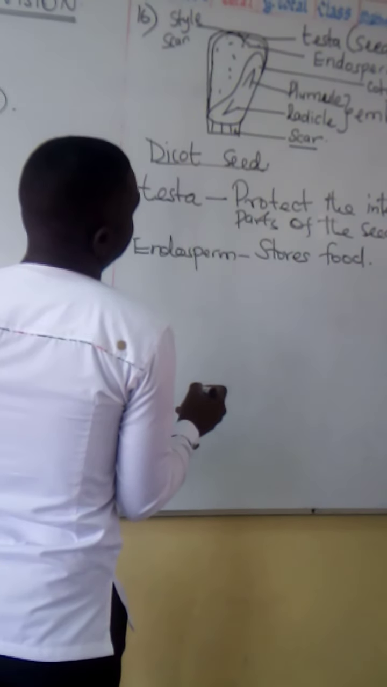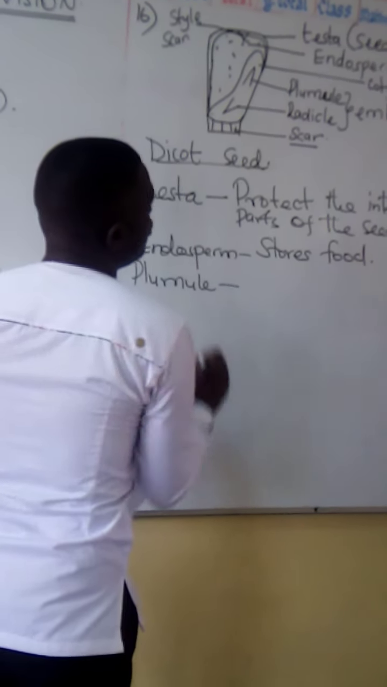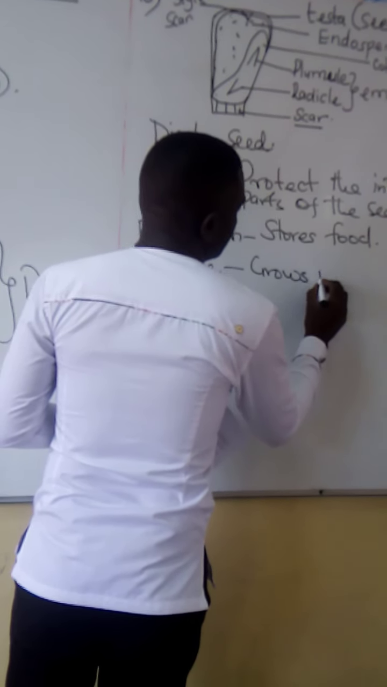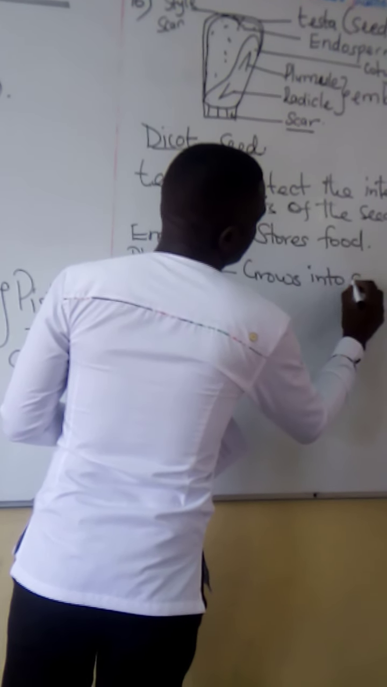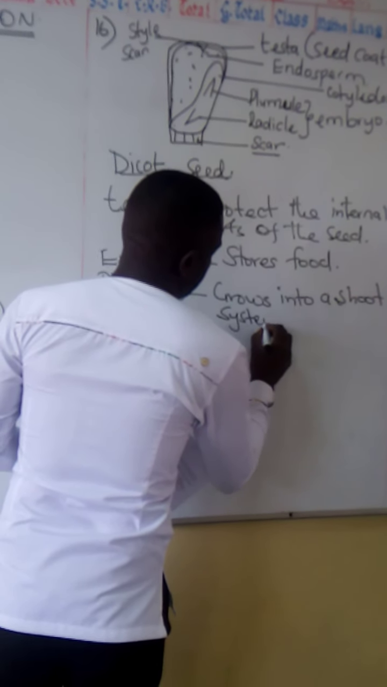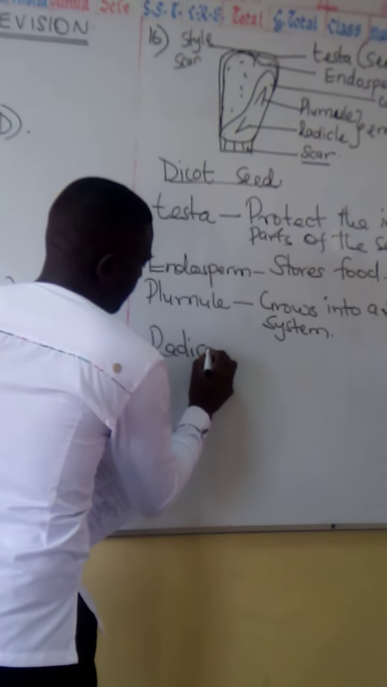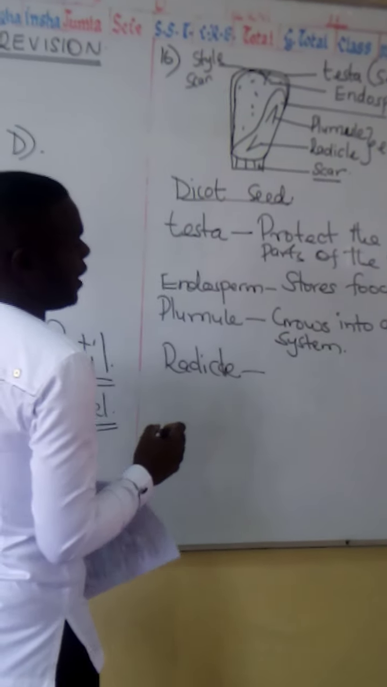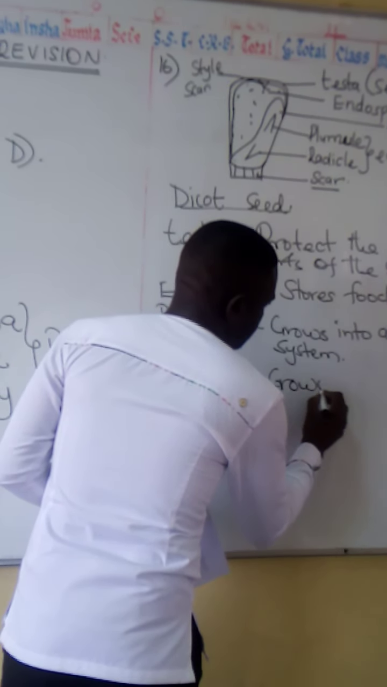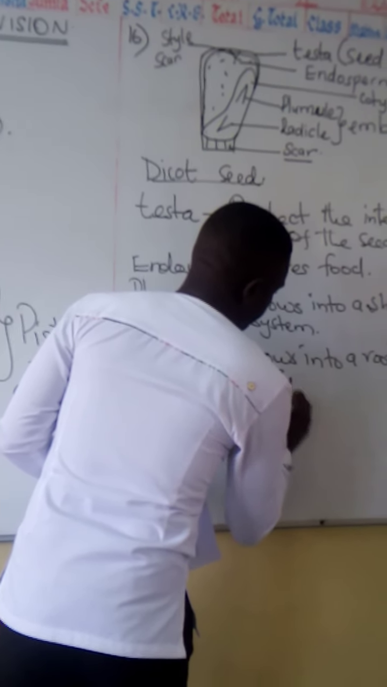Let's look at the plumule. Plumule is part of the embryo that grows into a shoot system. Then the radicle is part of the embryo that grows into a root system.